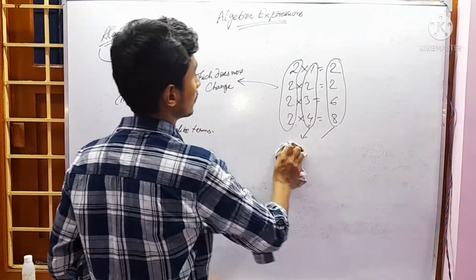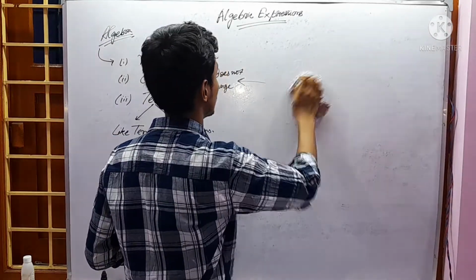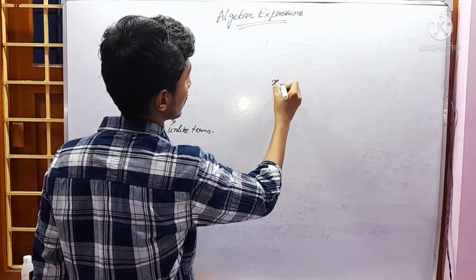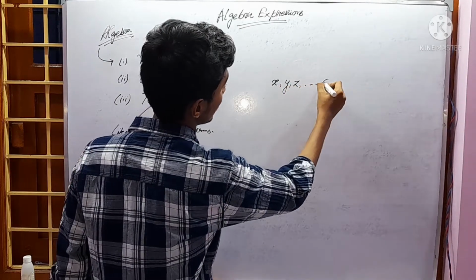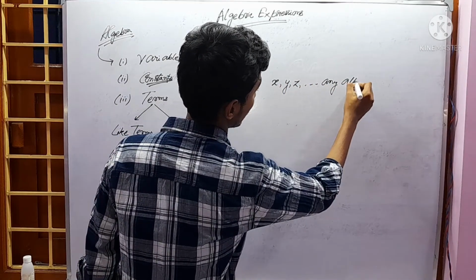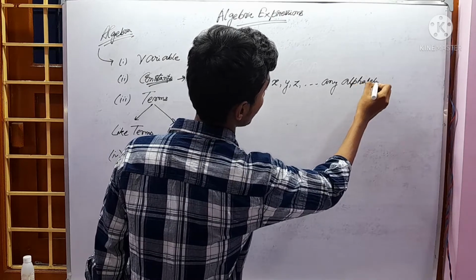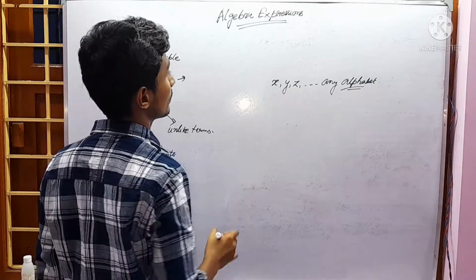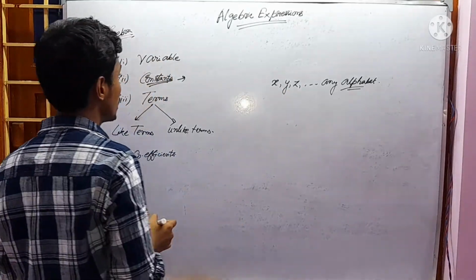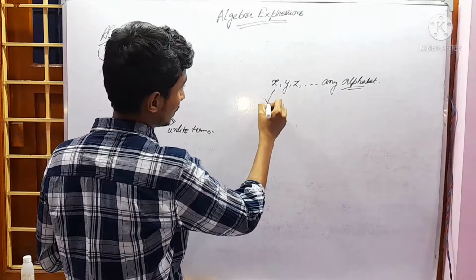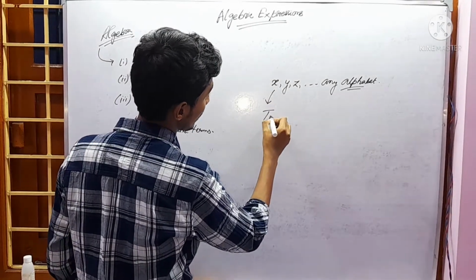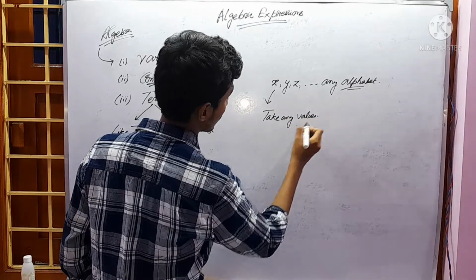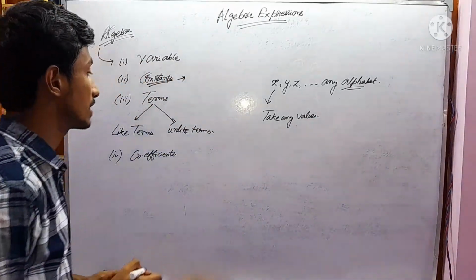Now in algebra we take the variables as x, y, z, any alphabet. Basically we take the help of these alphabets to denote variables. I told earlier that they can take any values. Their values are continuously changing.